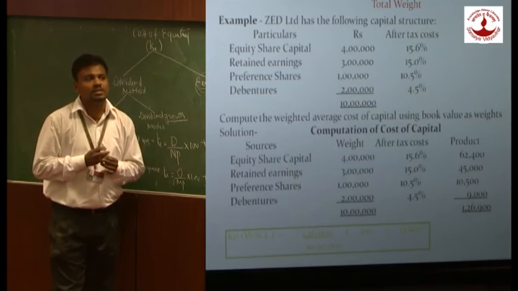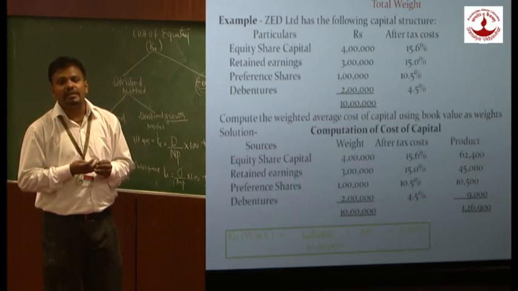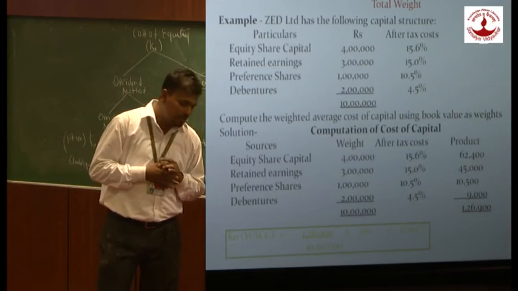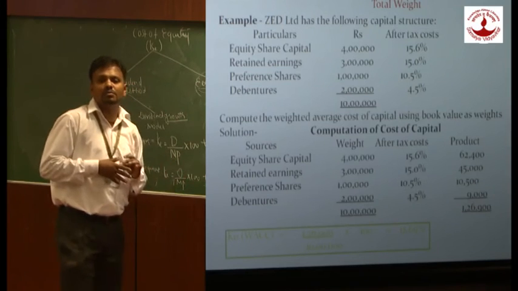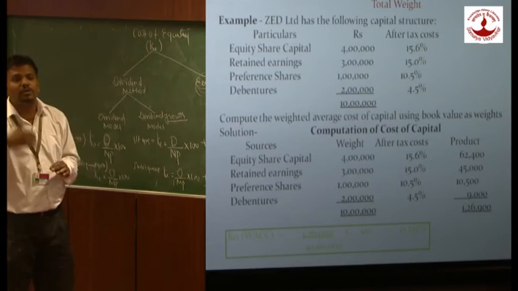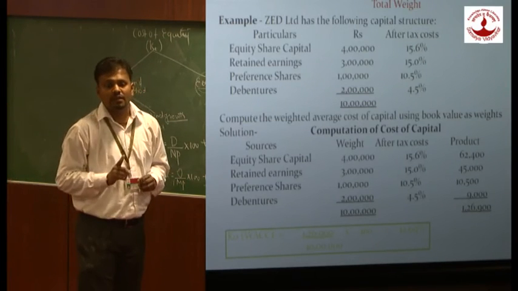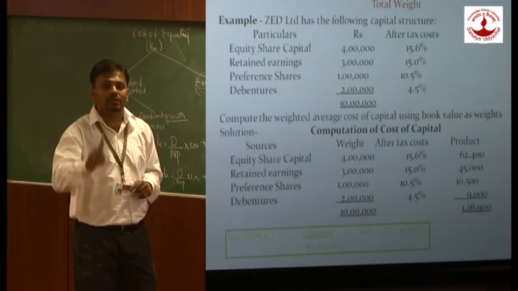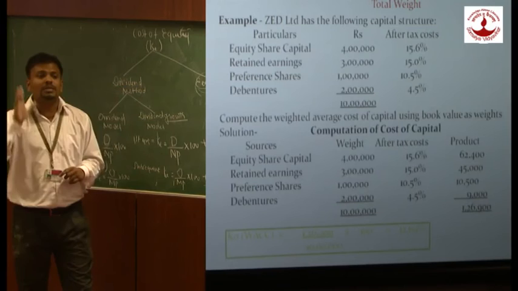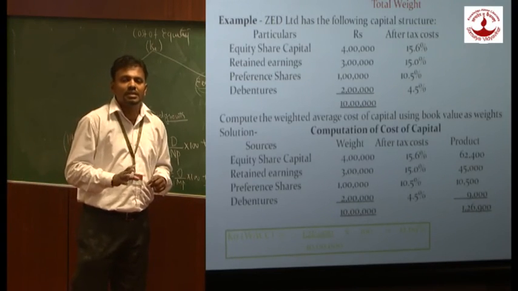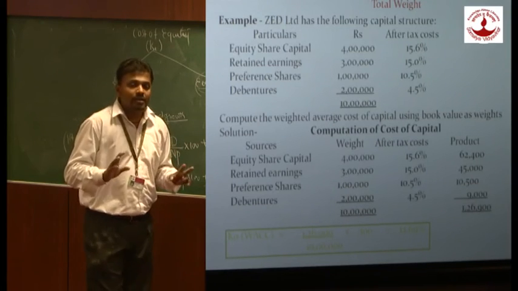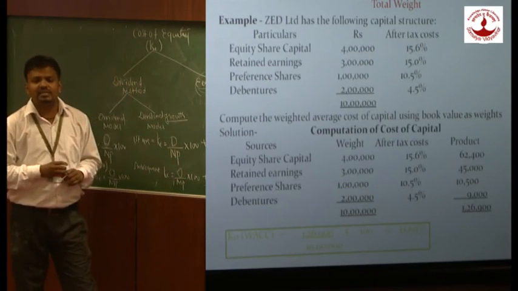The formula for KO is total product upon total weight into 100. This is the formula for calculating composite cost of capital. It is very clear. We calculate composite cost of capital only when the company is collecting capital from more than one source. But remember, if the company is collecting capital only from equity, then KE is also called KO. If only from debentures, then KD is also called KO. Is it okay?